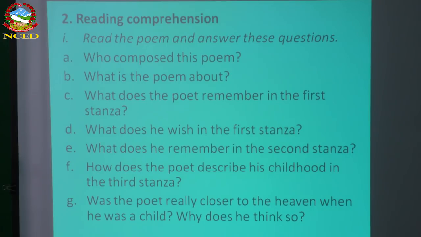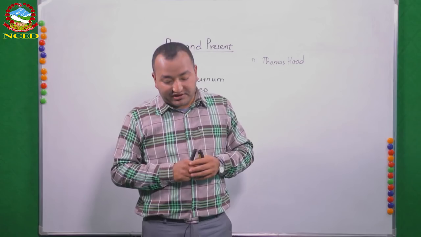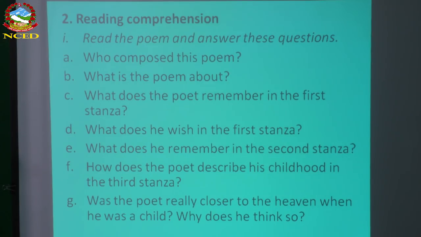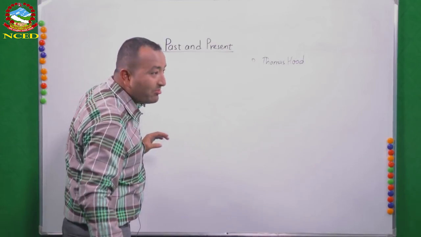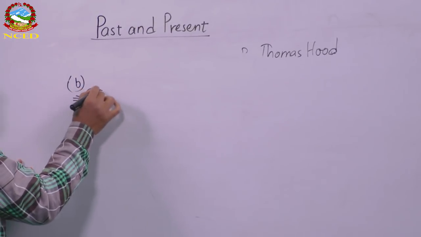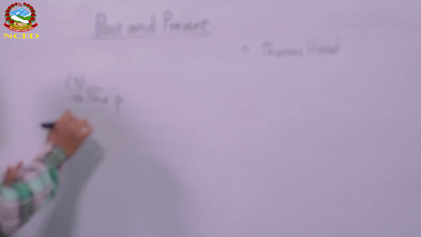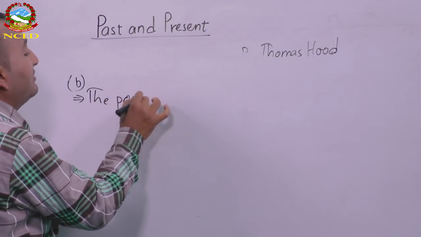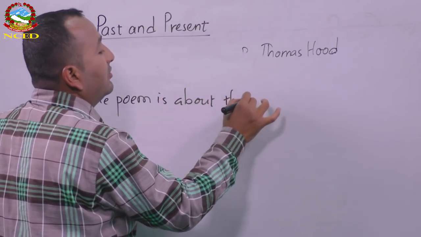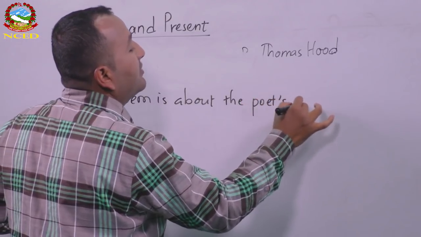Now, number B. What is the poem about? The poem is about childhood memories. Childhood memories of what? Childhood memories of the poet. So, how can you write the answer? Let me write the answer here. For number B, the question is already there on the screen. So what is the question? What is the poem about? Yes, the poem is about the poet's childhood memories.